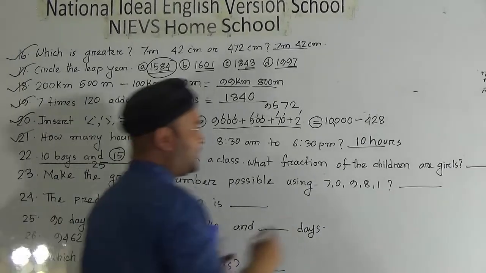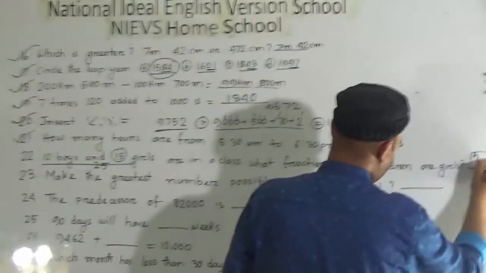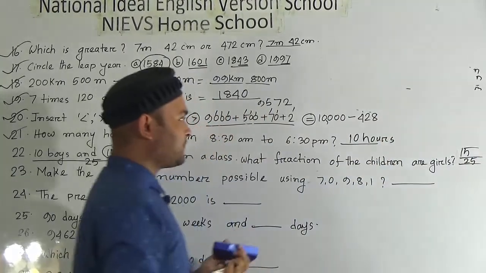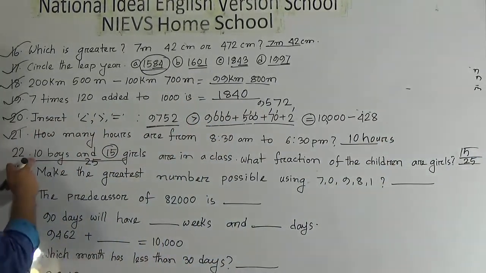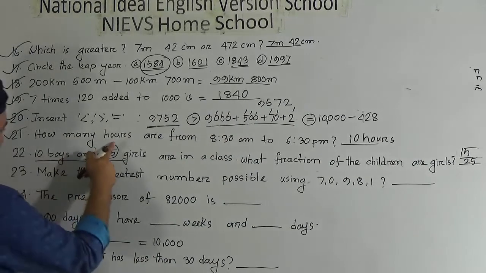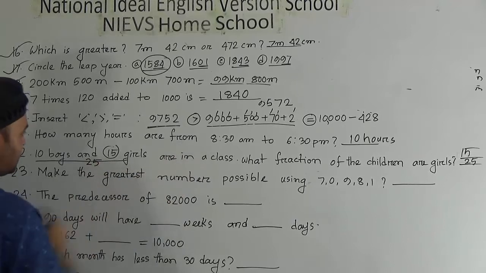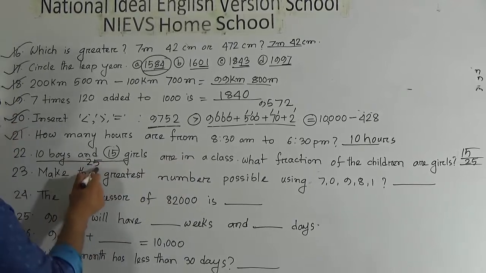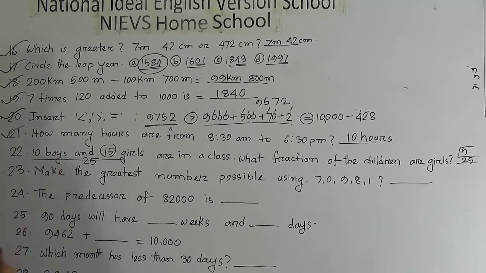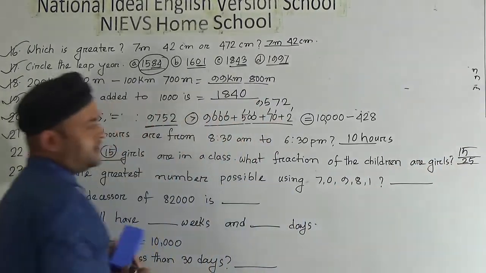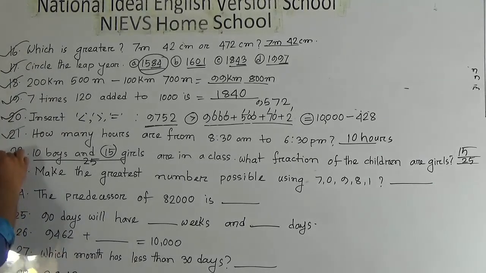So we can write here 15 out of 25 are girls in a class.